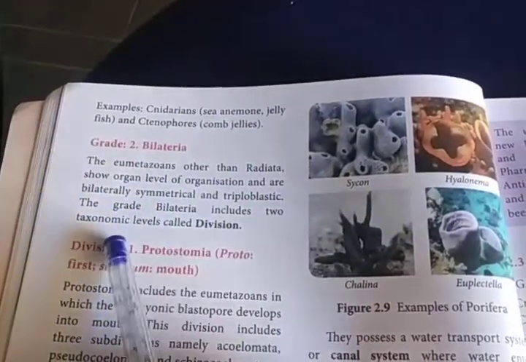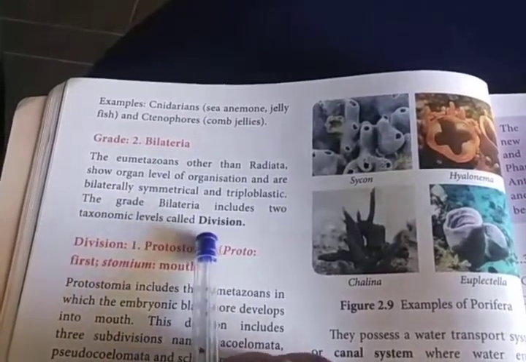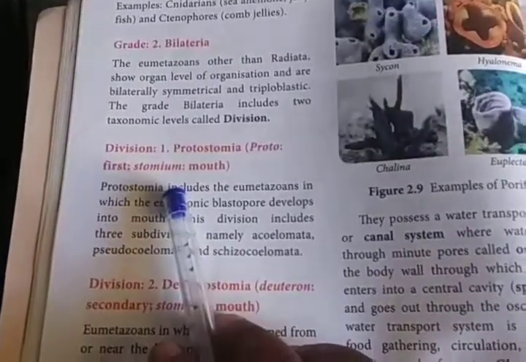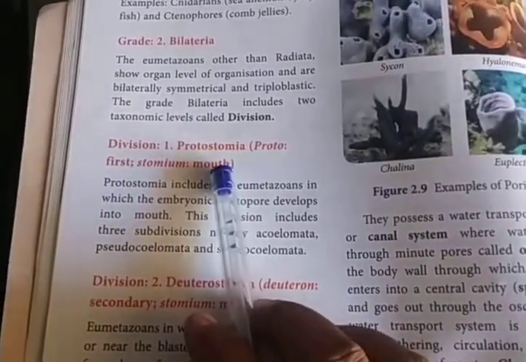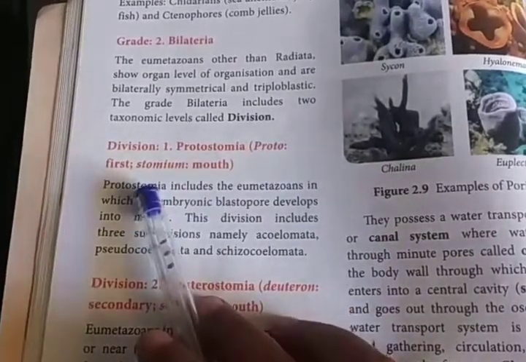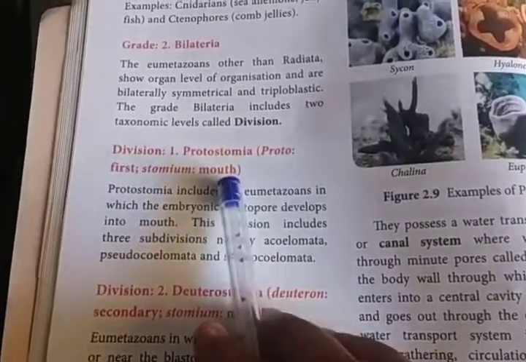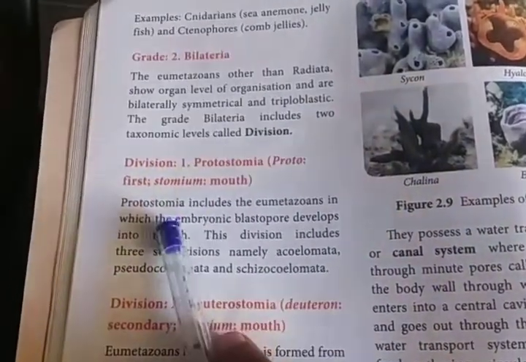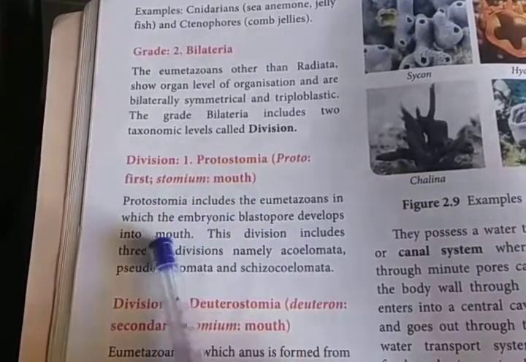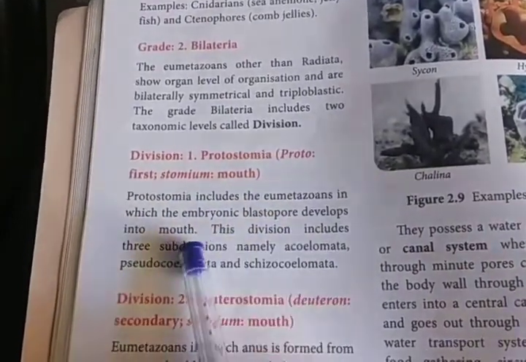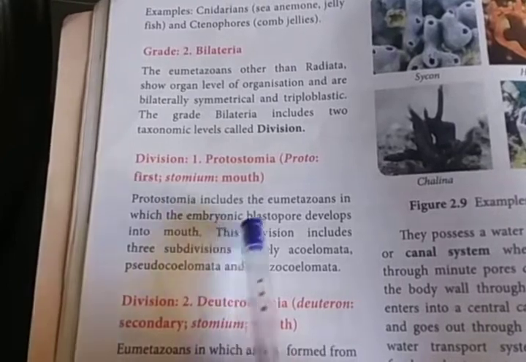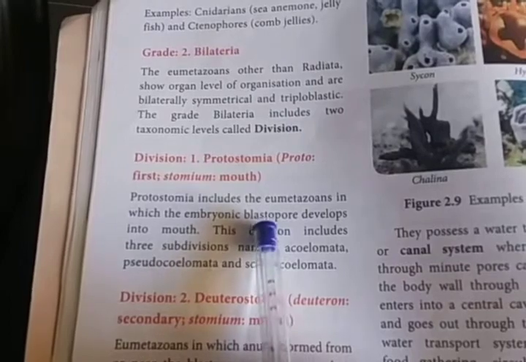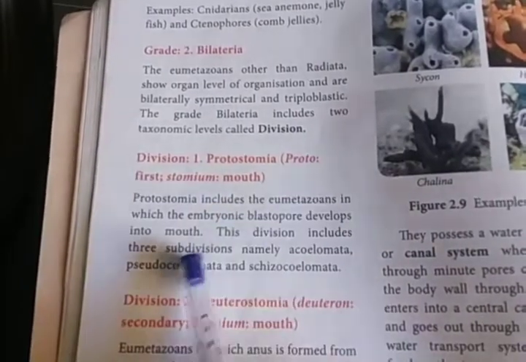Okay, again this Bilateria is divided into two divisions. Division 1, Protostomia. Proto means first, stomia means mouth. First mouth formed organisms are present in division 1, Protostomia. Protostomia includes the Eumetazoans in which the embryonic blastopore develops into the mouth. During embryonic development, the blastopore, one of the stages of cell division, develops into the mouth.